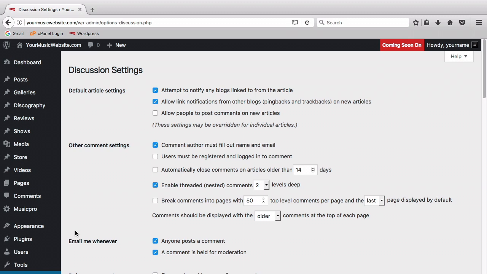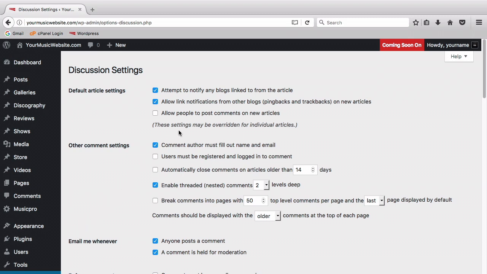Comments can be a great way to interact with your fans and encourage feedback about your music or events. Some of you will also be able to get interesting discussions going that keep visitors coming back more often to participate, and search engines love an active website. If you're interested in this, keep watching, but you can skip ahead to the next unit if you won't be using the comments and are going for more of a streamlined artist site using mostly permanent pages.